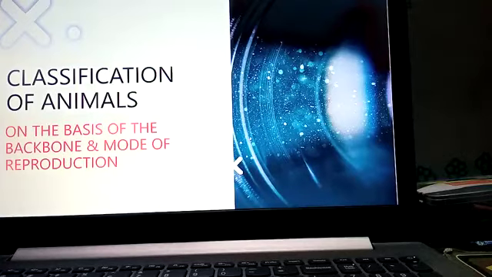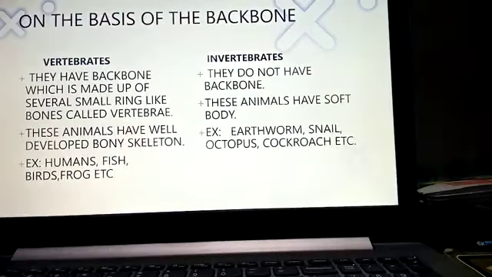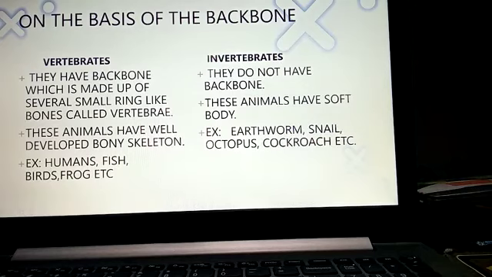In our last session, we discussed the classification of plants. Today, we are going to discuss the classification of animals, that is, on the basis of their backbone and mode of reproduction. On the basis of backbone, the animals are divided into two categories, children, that is vertebrates and invertebrates. So what are vertebrates?